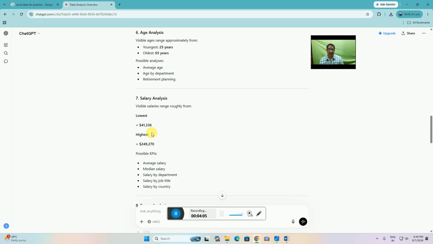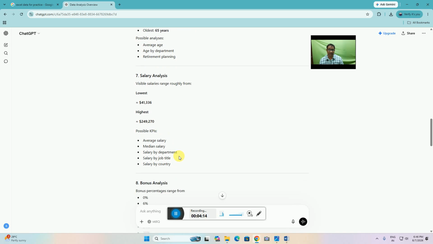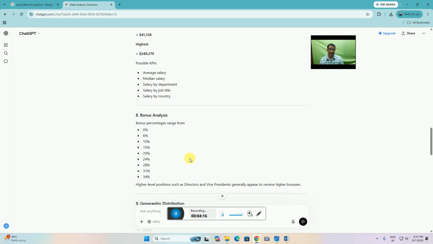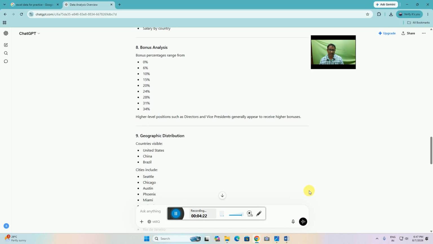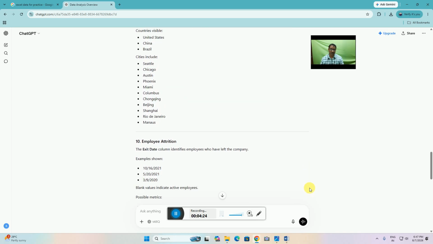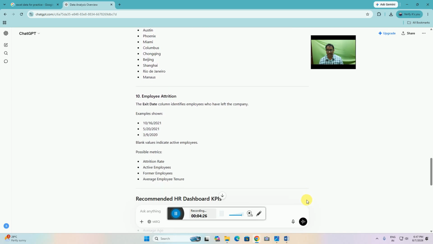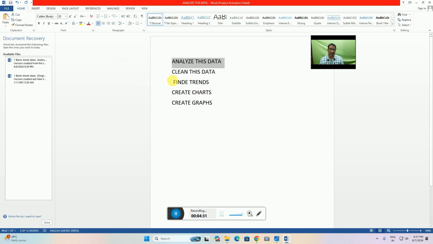The lowest salary is $41,336. The highest salary is $249,270. The bonus percentage ranges from 0 to 34%. Geographic areas include China, Brazil. This way it provides the joining dates. This is the data. After that, I will give another prompt.